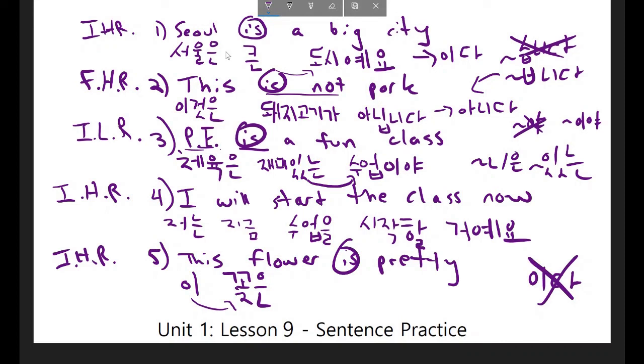Even though this whole lesson is about ida, I wanted to include this type of sentence to really test you to see if you think that you would need to add ida to this sentence. You actually wouldn't need to add ida, and if I wanted to conjugate this perfectly, all I would need to do is put the adjective to be pretty in Korean, which is 예쁘다, which looks like this. However, that's an unconjugated form of the adjective, and if I want to conjugate it using the informal high respect form, we learned about the irregulars in lesson 7, so you'd want to add this to it. This sentence would read, 이 꽃은 예뻐요.